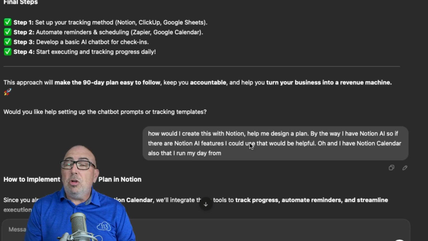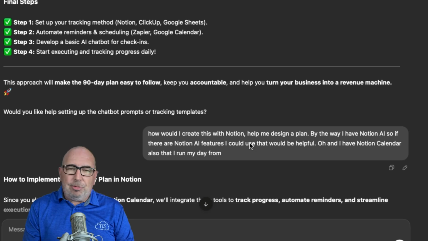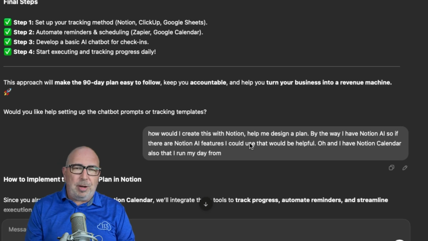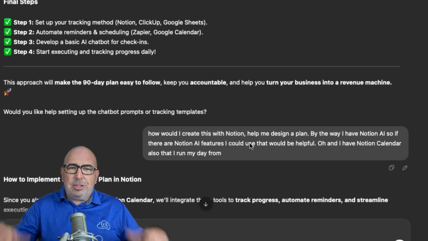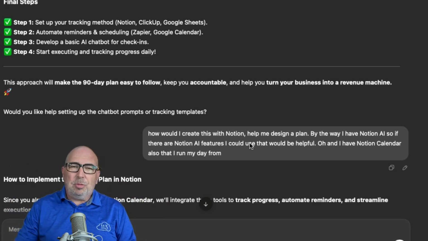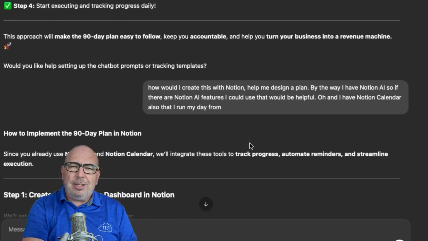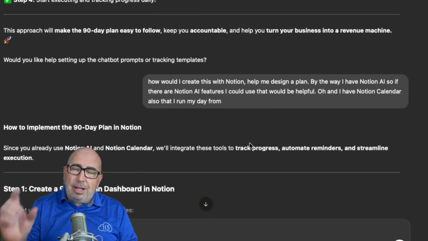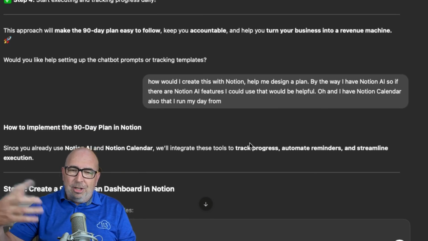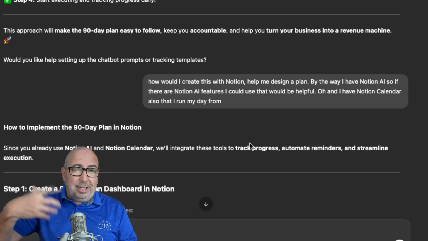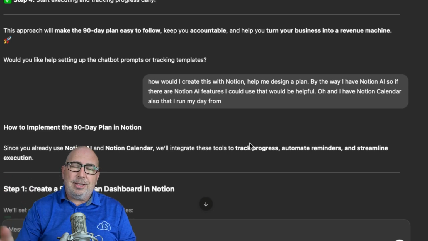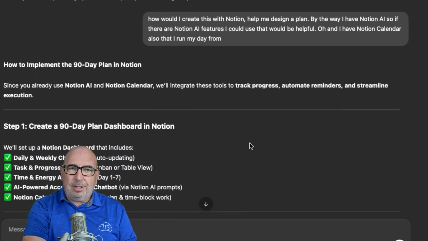And I also use Notion Calendar. Again, another free tool, works with Notion, works with your Google, Microsoft Outlook, whatever calendars, and you can use all of those together there. Another great thing, we'll do another video, but I did ask for it. Call out specifically, these are the tools I'm using, which I highly recommend if you're going to ask it, okay, I got the implementation. Now I want to get into the details of how I'm going to implement it, having the actual tools you're going to use to implement it with called out.